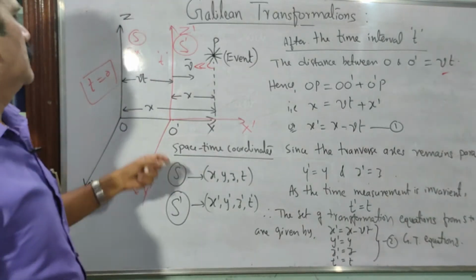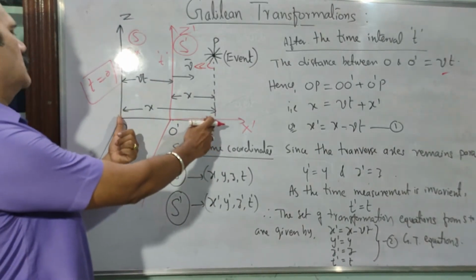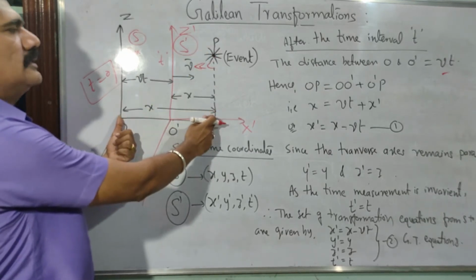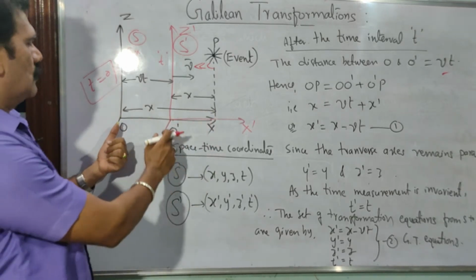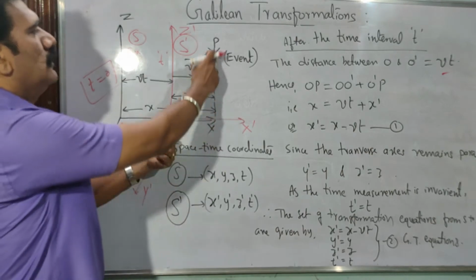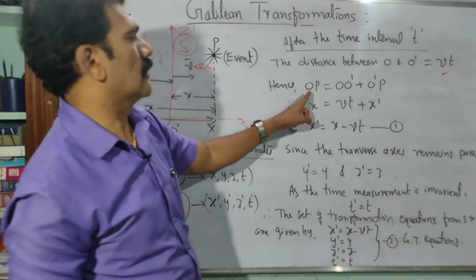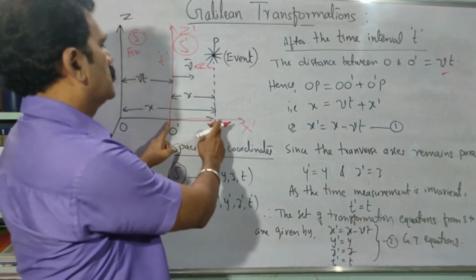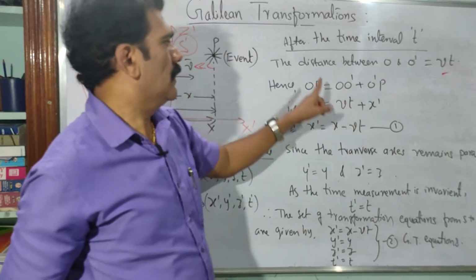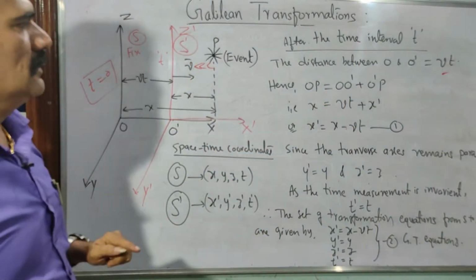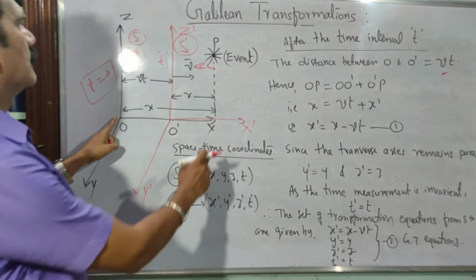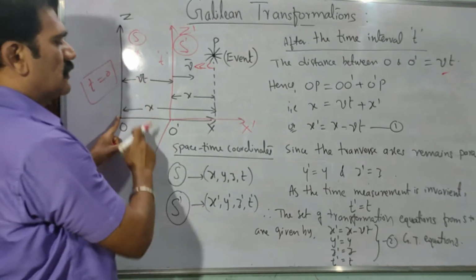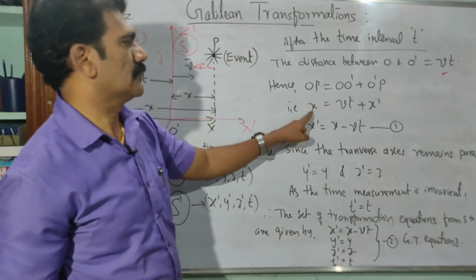Then you write the distance O to P. What I want here is O to P measured from the fixed frame of reference, right. So that is equal to what? OP is given, as per the geometry, by OO dash plus O dash to P, correct. So write that equation here: OP is equal to OO dash plus O dash P. Then substitute the coordinates as per the fixed frame of reference. OP is the distance of the event point P with respect to frame of reference S, which is given by x only, right. So you can write OP is equal to x.